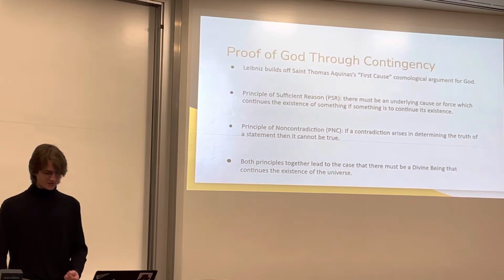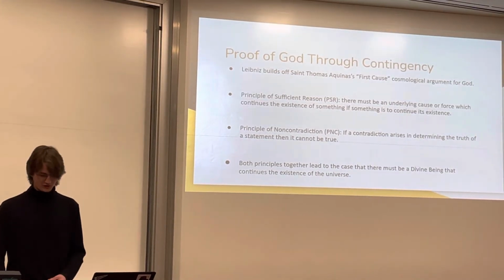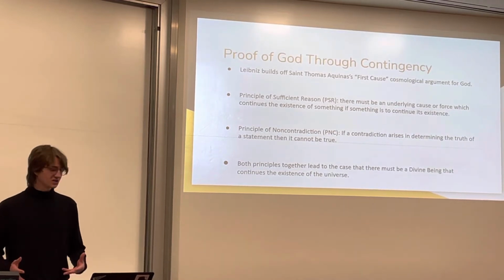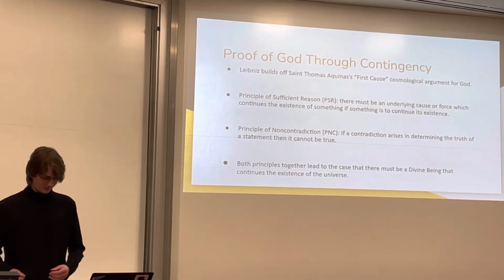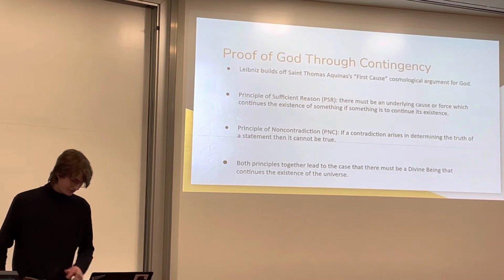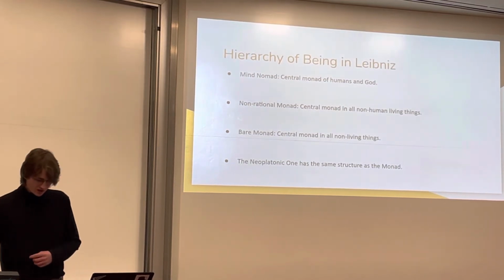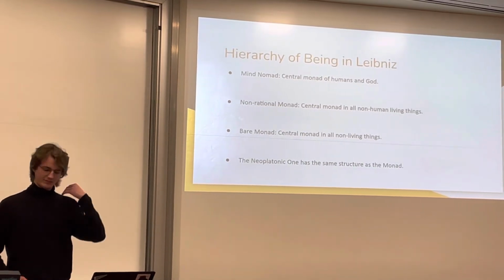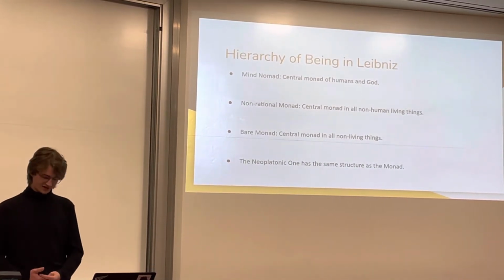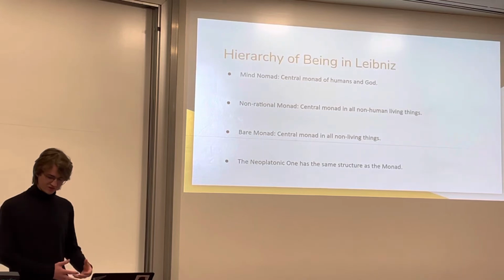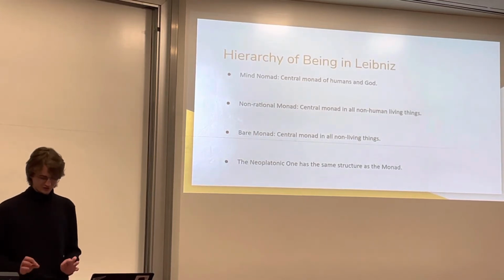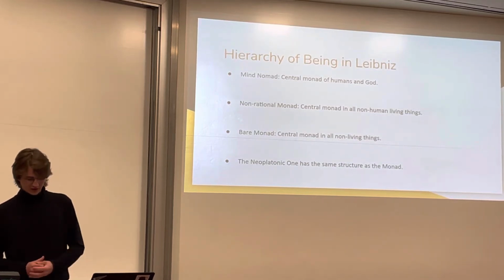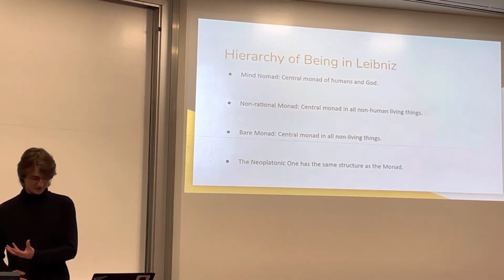If there is a necessary being, and that being is thought to be greater than all that is in the universe, then a hierarchy to organize this being must be established with God at the top. Section 3. The hierarchy of being and Neoplatonic oneness in Leibniz. The hierarchy of being for Leibniz is like the great chain of being in the Scholastic tradition. The great chain of being for the Scholastics broadly goes as follows. At the bottom you have non-living matter, then plant life, human life, angels, and then God at the top.